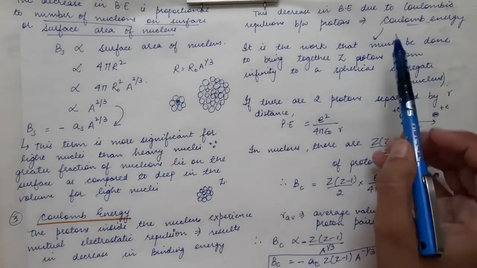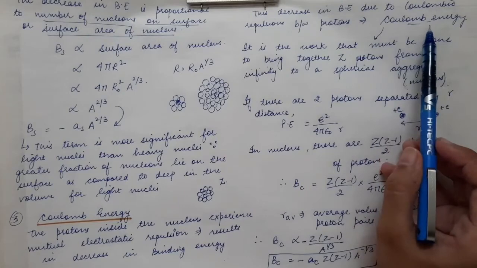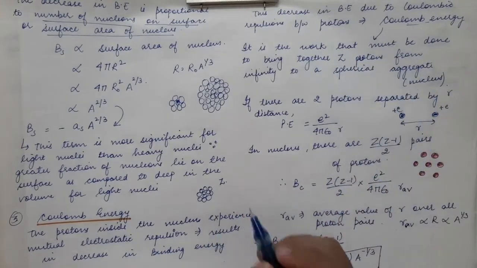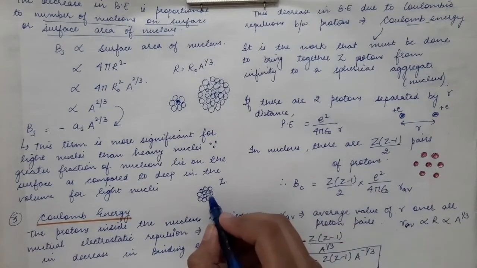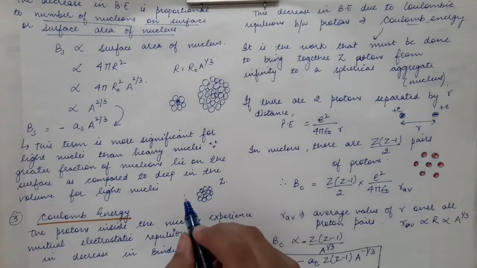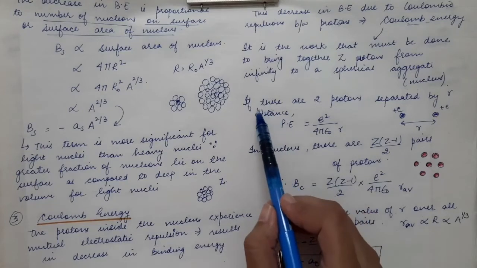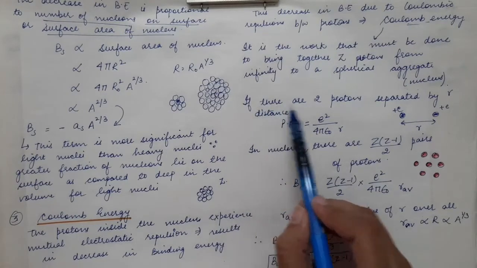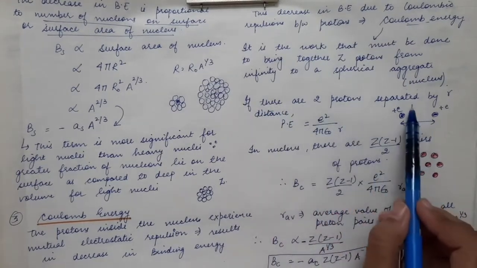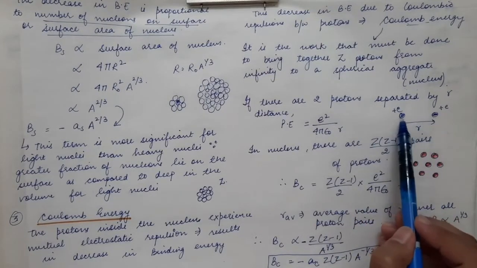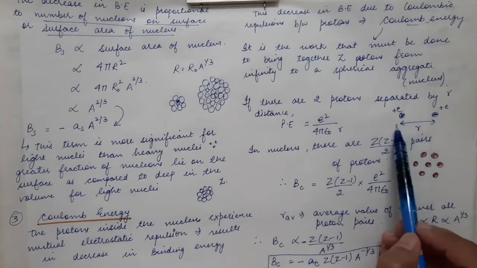So first of all, to calculate the total Coulomb energy, that is the total work done to bring Z protons together, let's say first you bring one proton from infinity to a particular point, then you bring the second proton close to it, then the third proton, and so on. First we consider the work done to bring two protons close together, from infinity to a distance of small r.